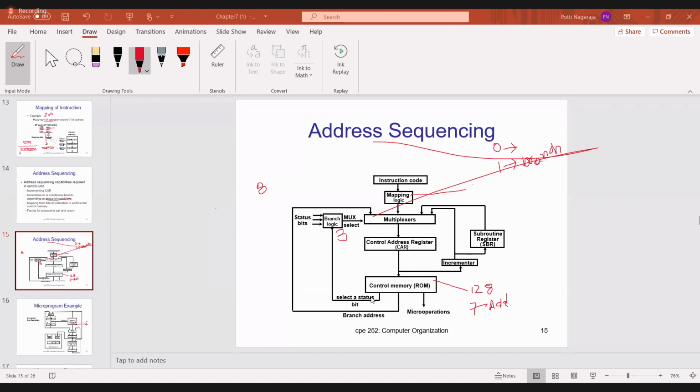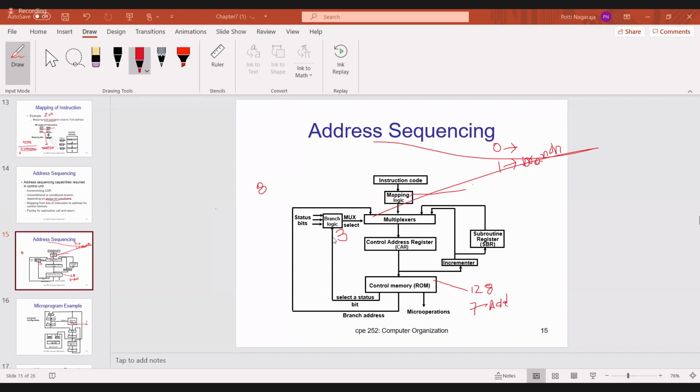Then next one, control memory. What is control memory? Now only I said it is 128 cross 20. That means you can store 128 control words in the control memory and each control word size is 20 bits. Some of the bits in the control word are used for selecting the status bit.